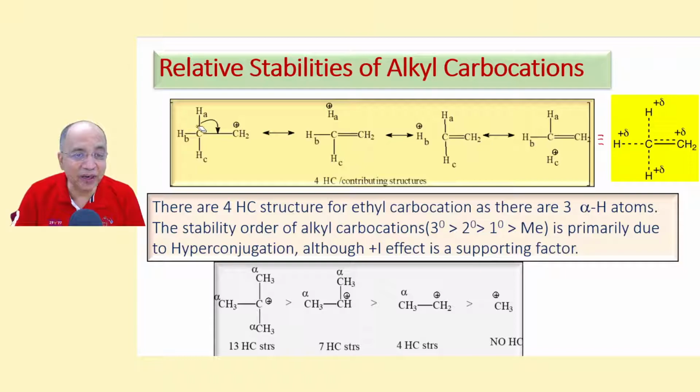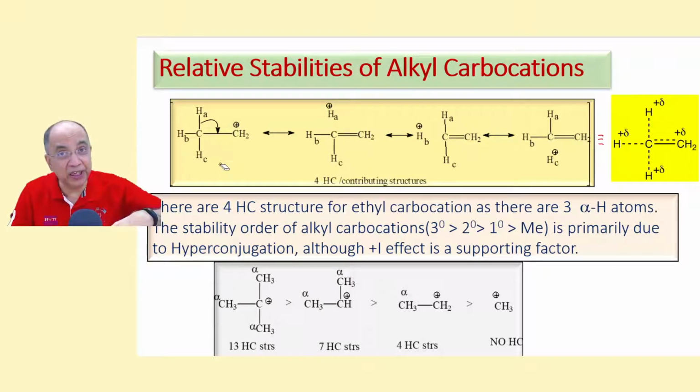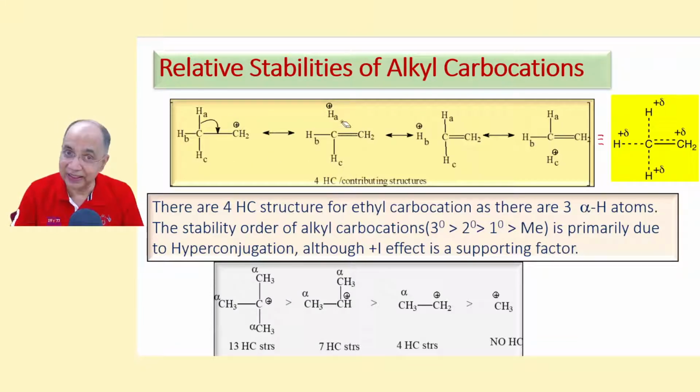By breaking the CH bond, we can draw another contributing structure, where we designate the hydrogens as HA, HB, HC. One structure for HA, another for HB, and a third for HC. Now HA comes with no bond, and there is a double bond here, and the plus charge is neutralized at the carbon atom, and hydrogen carries the plus charge.